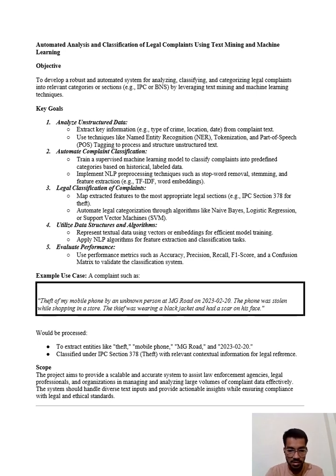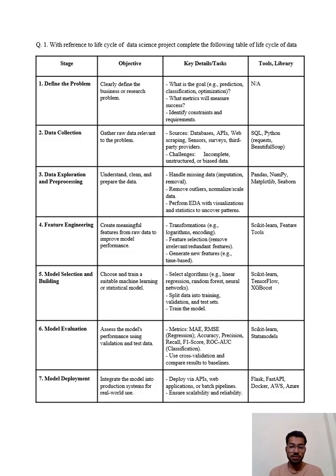Our scope: the project aims to provide a scalable and accurate system to assist law enforcement agencies, legal professionals, and organizations in managing and analyzing large volumes of complaints data effectively. The system should handle diverse text inputs and provide actionable insight while ensuring compliance with legal and ethical standards. So in the given question, we are provided with a table, and with the reference of the life cycle of a data science project, we have to complete the table.